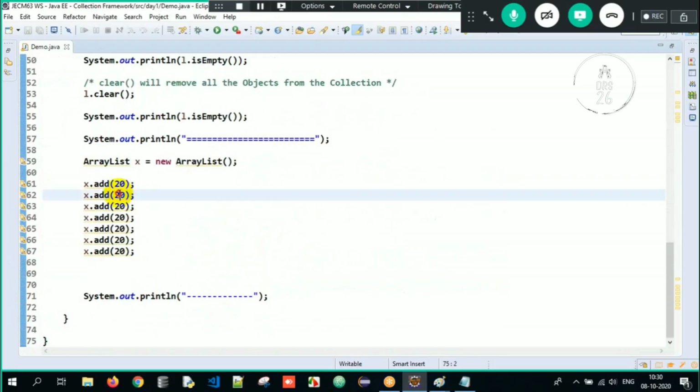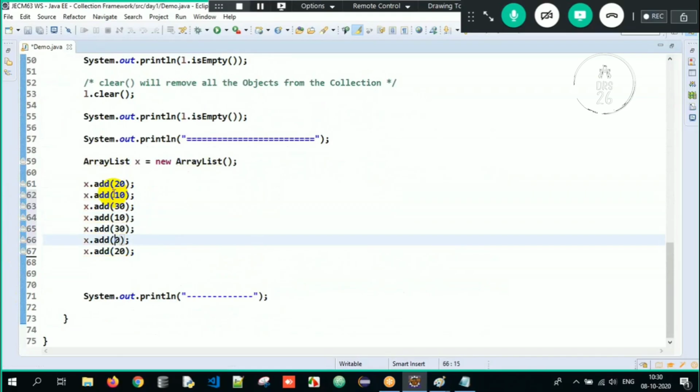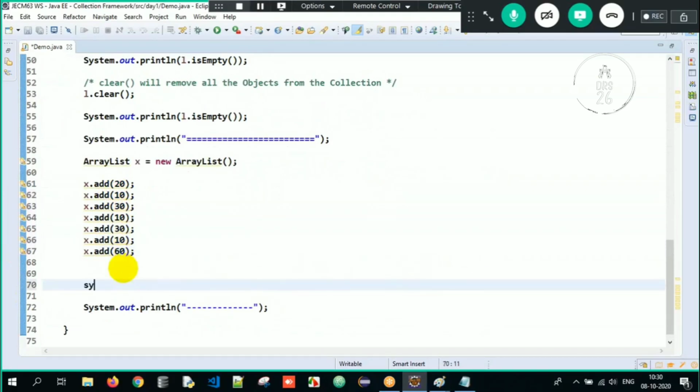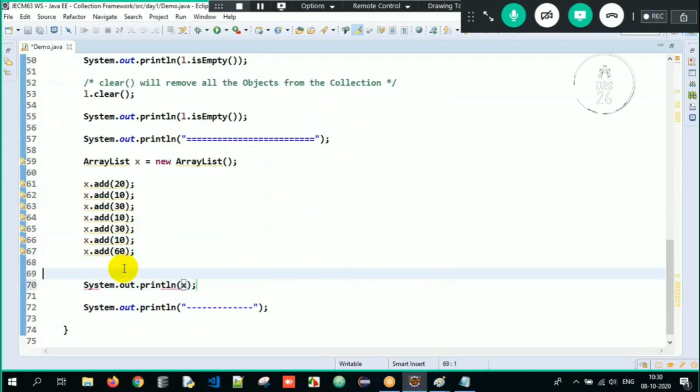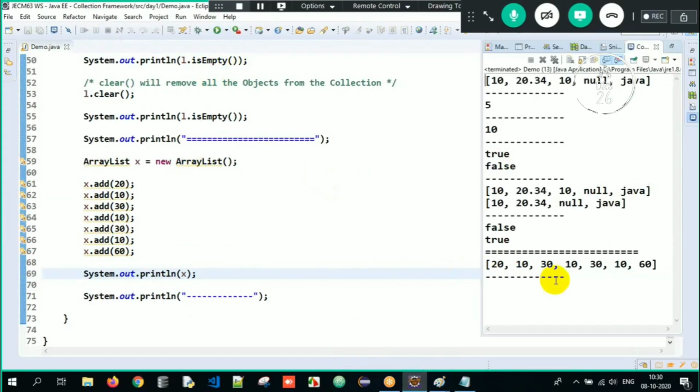See here, I'll add 10 over here, then 30, again 10, 30, 10 and 60. So when I try to print x with sysout, I will get all the objects one by one.